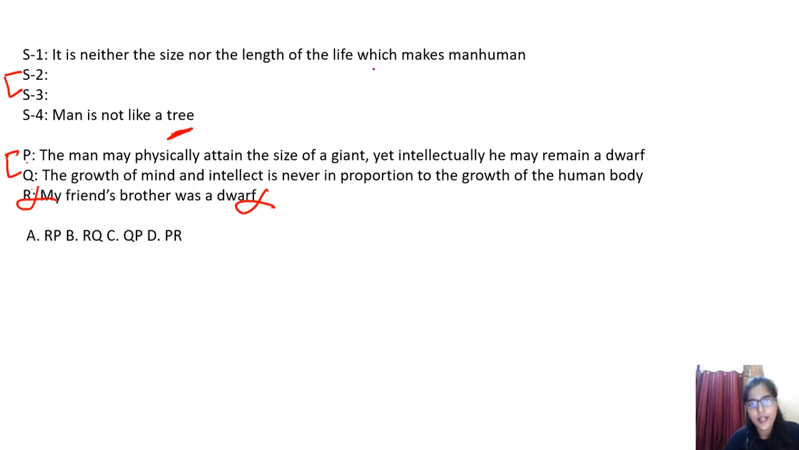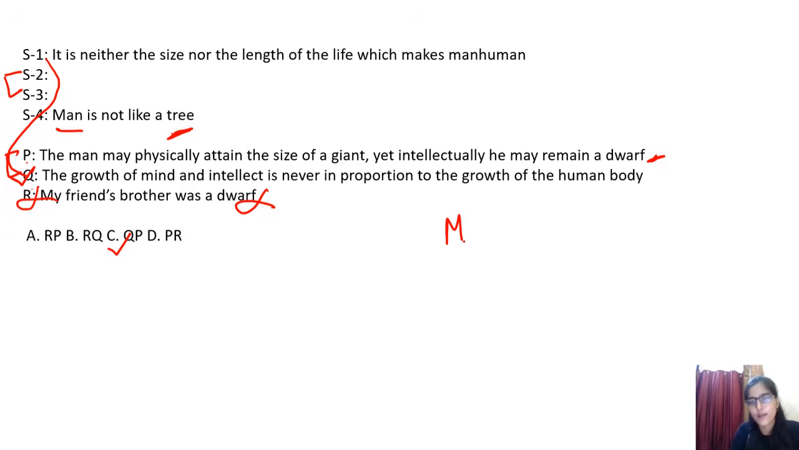So you can directly say here we are talking about that which makes man human. Then you can see this statement, the growth of mind, because here also we are talking about the growth, the length, and all sort of thing. So the growth of mind and intellect is never in proportion to the growth of the human body. And after this, the only remaining statement is that the man may physically attain the size of a giant, yet intellectually he may remain a dwarf. That's why they are saying this statement after this one, that man is not like a tree. So which option will be correct? Option C will be the correct option for this one.